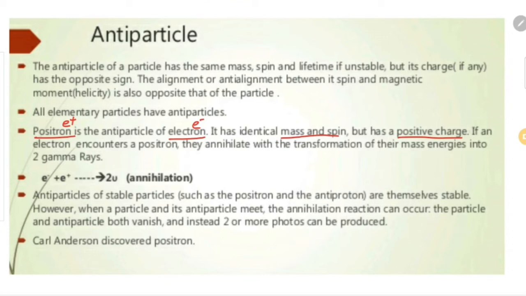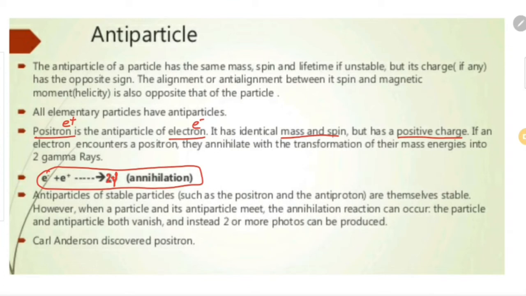And this is a famous reaction, known as the annihilation process. If an electron collides with a positron, they annihilate, and the mass of these two particles is transformed into two gamma rays.